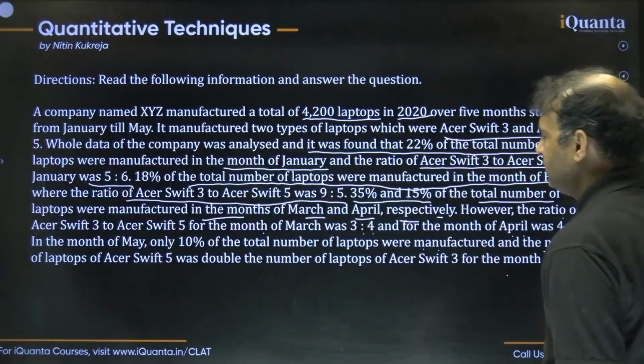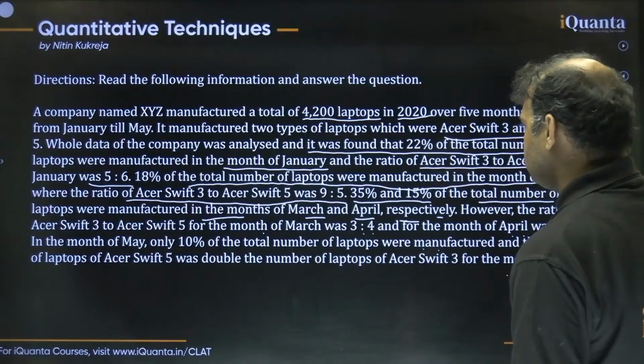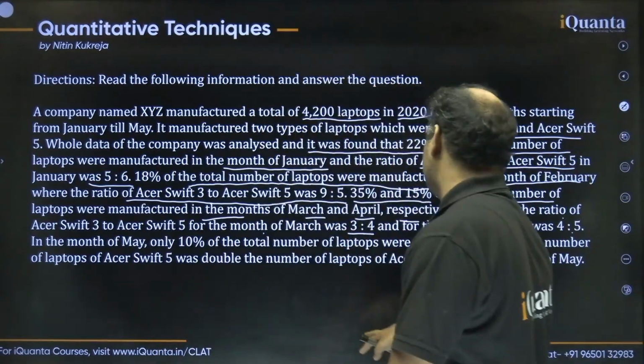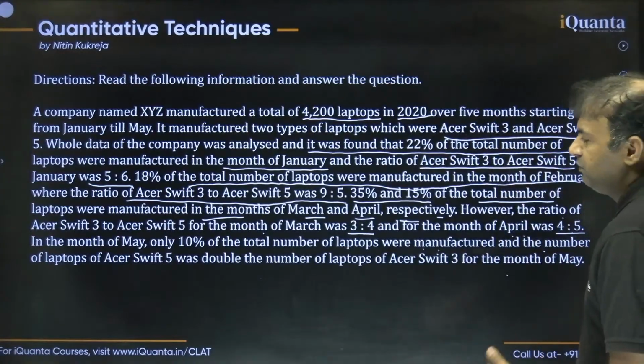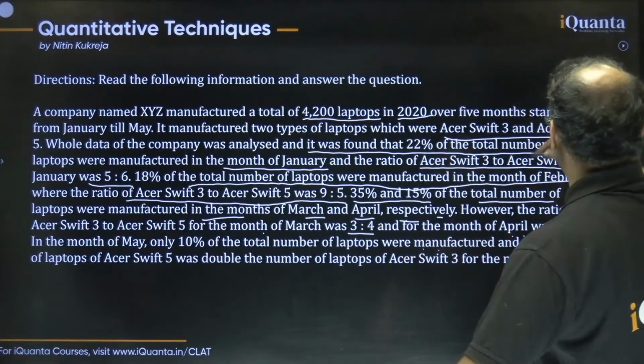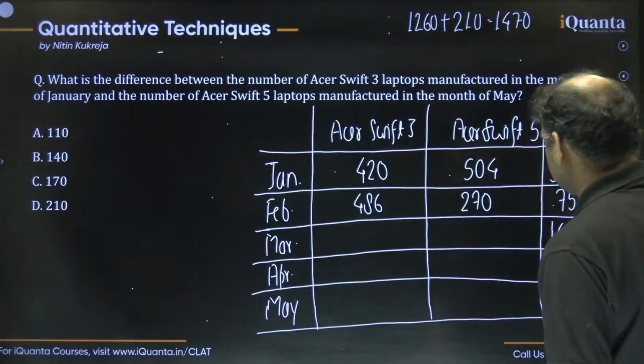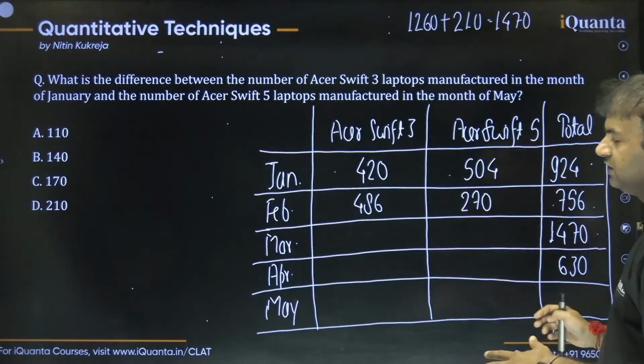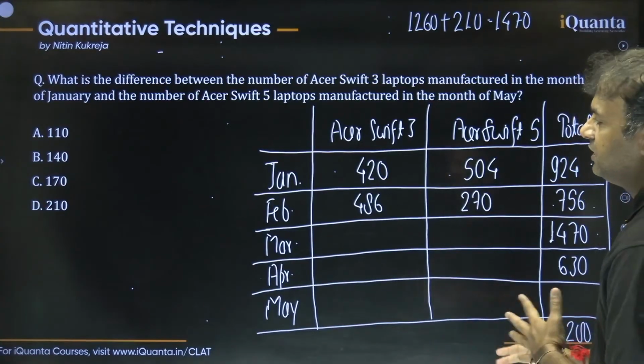Now, let's think about the ratio thing guys. So the ratio in the month of March is 3:4 and in the month of April is 4:5. So for the month of March, 3:4, we are dividing 1470 in the ratio of 3:4. See guys, again we do the same thing. Let's say 3 plus 4 is 7.